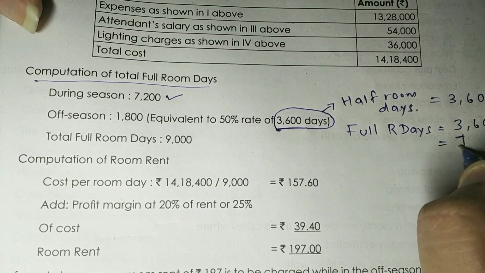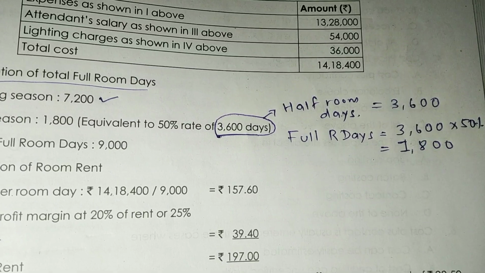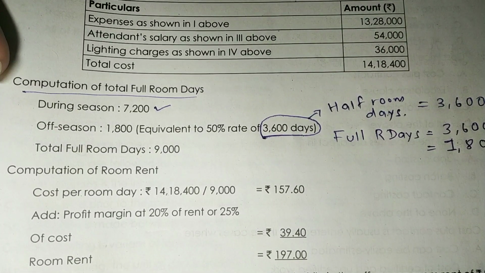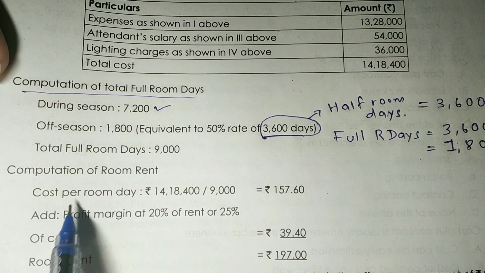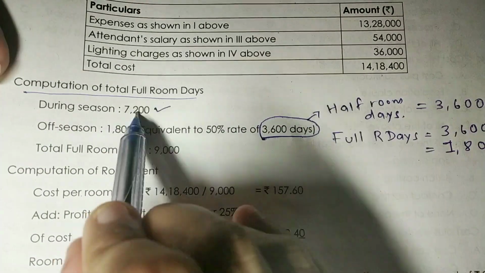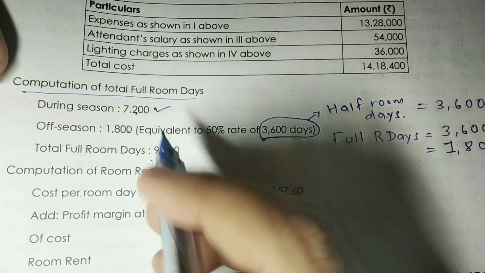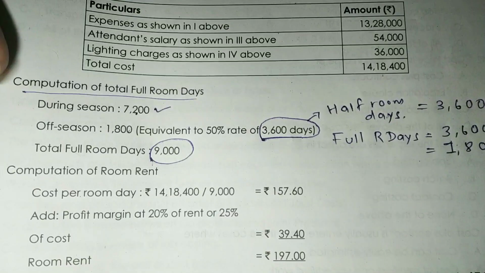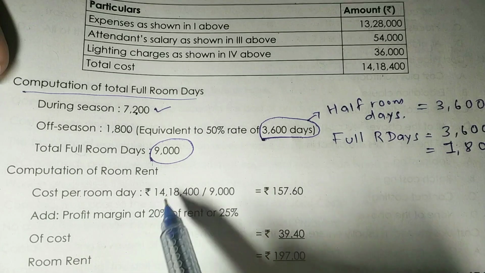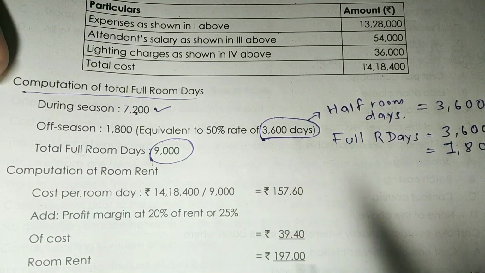That will be 1,800 room days, right? So now you can easily calculate your room rent. See, cost per room day is this divided by this. If you add these two, the total will be 9,000 full room days. So now just divide the total cost with this, and you will get cost per room day.